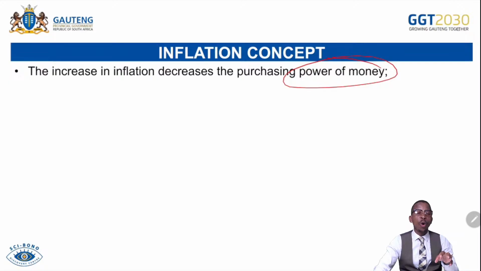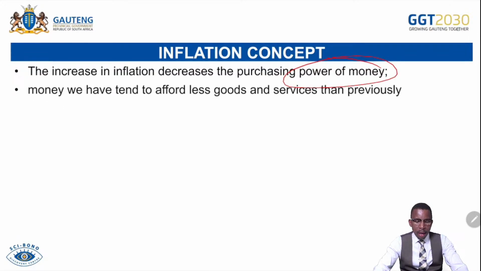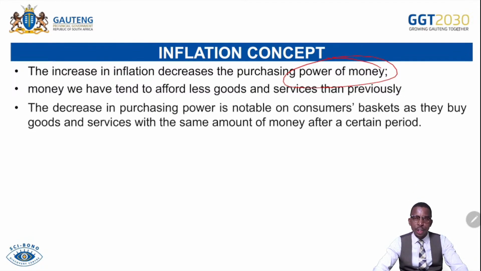Why? It is because the money loses its purchasing power or buying power as it remains in the pocket, due to the fact that prices increase continuously. Every year, the level of pricing increases, the cost of living increases, and the cost of production increases, which also cause inflation. And then the money we have tends to afford fewer goods and services than previously because of inflation, or the significant increase in the general price level.